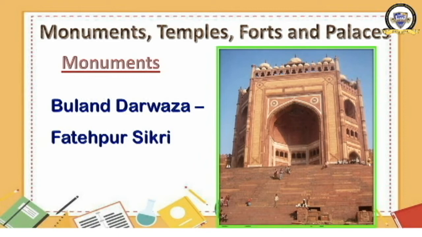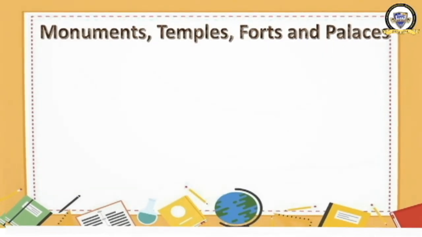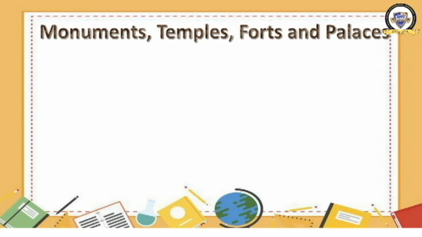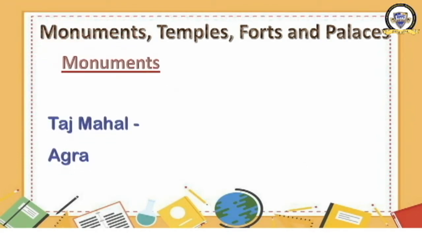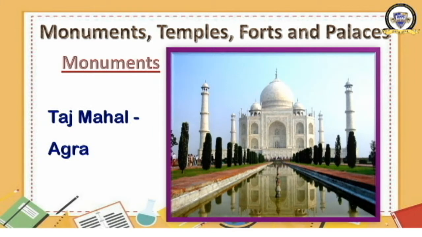Then one more monument I'll show you. What is that? You have a look here. What is this? Taj Mahal. Taj Mahal at Agra, which attracts millions of tourists every year. Not from India, but from abroad also. A miracle in white marble, right? So these kinds of monuments and temples were built during this period.